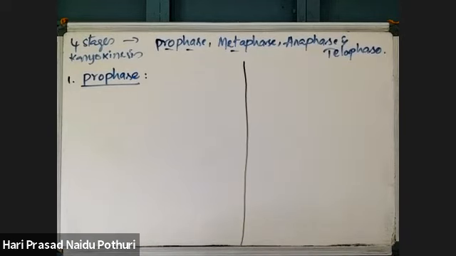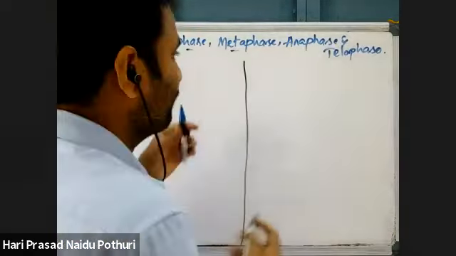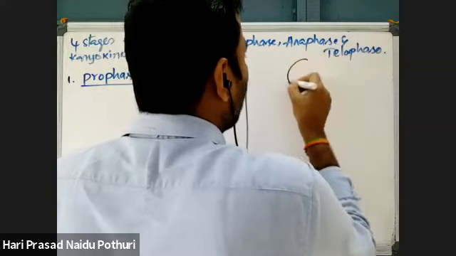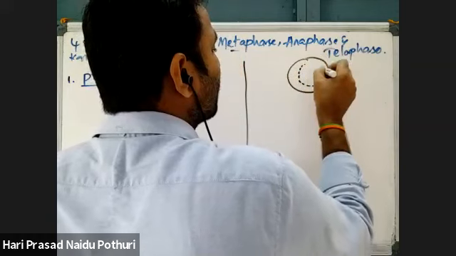Prophase is a process which can be divided into 3 stages again: early prophase, mid prophase, and late prophase. What is happening in prophase? Suppose, what is interphase? In interphase, there is a nucleus.